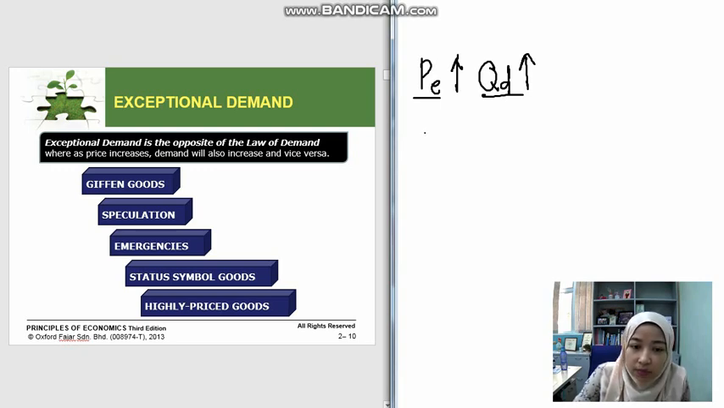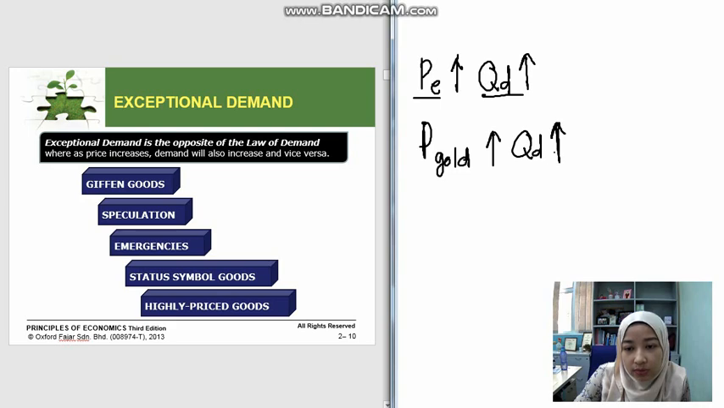So even though, let's say, the price of gold increases, people who buy gold for showing their status will still demand gold. So the quantity demanded for gold will still increase even though the price has increased.